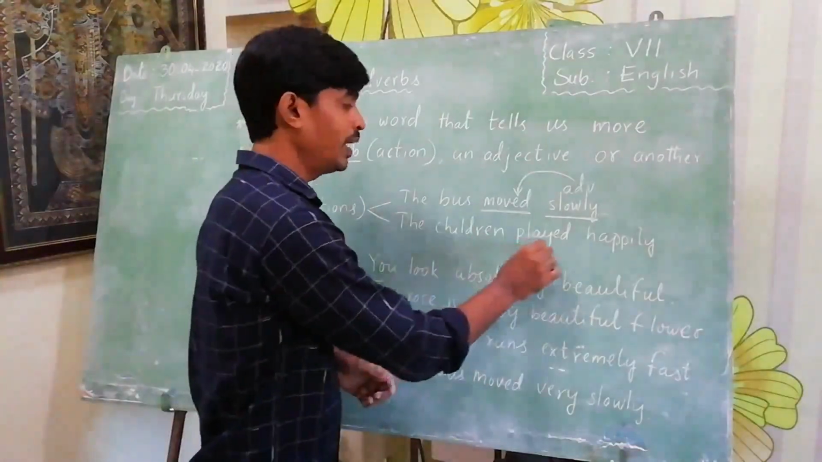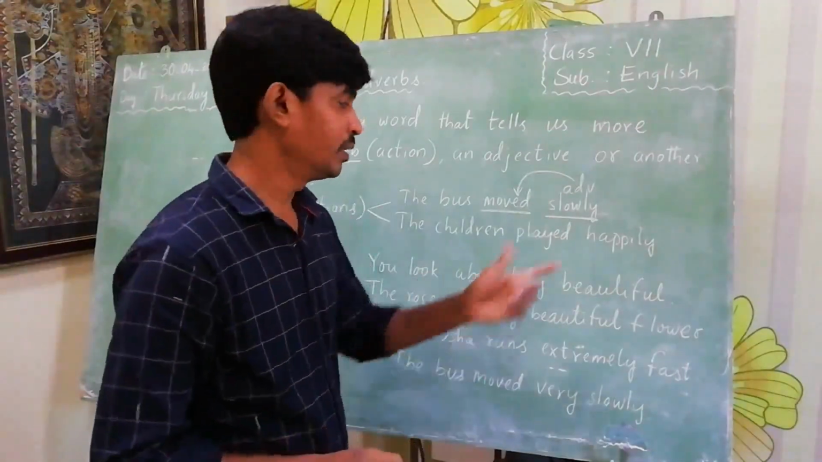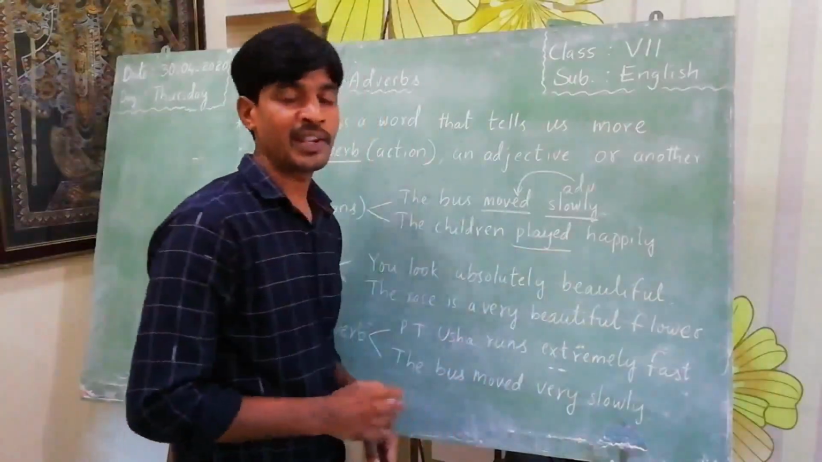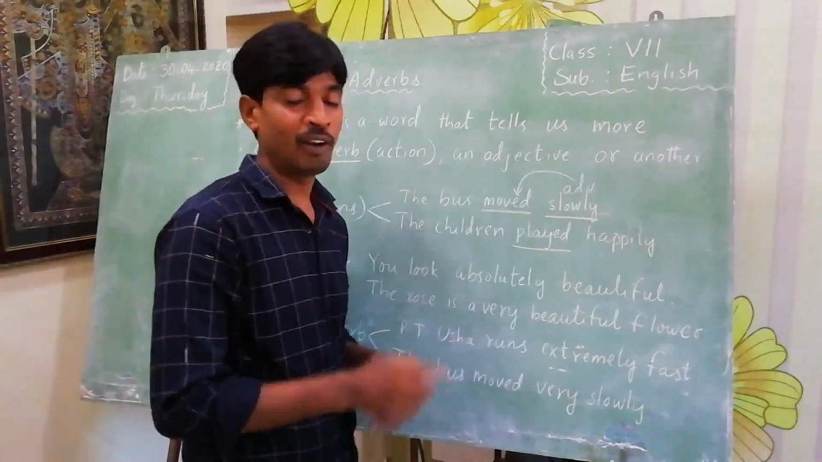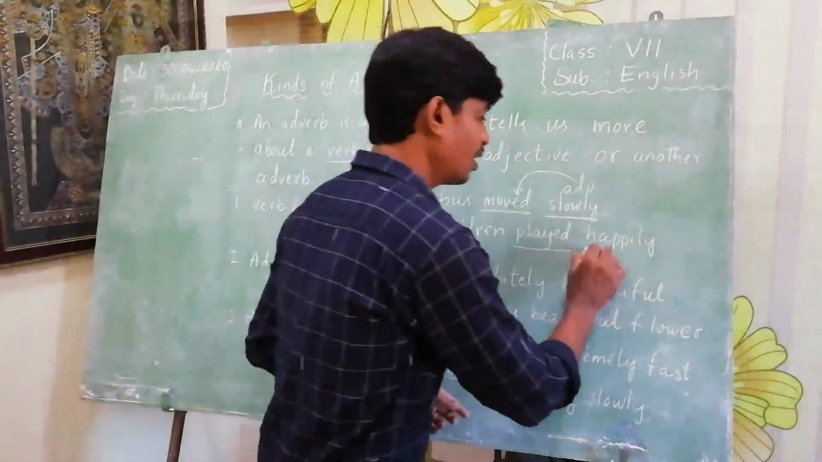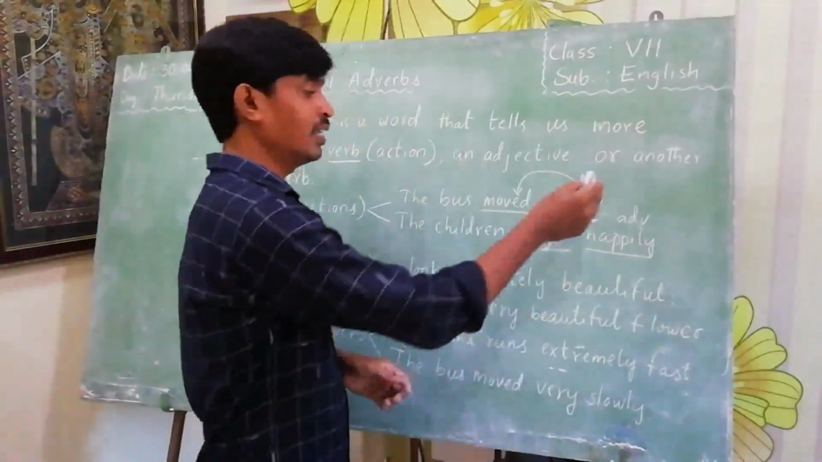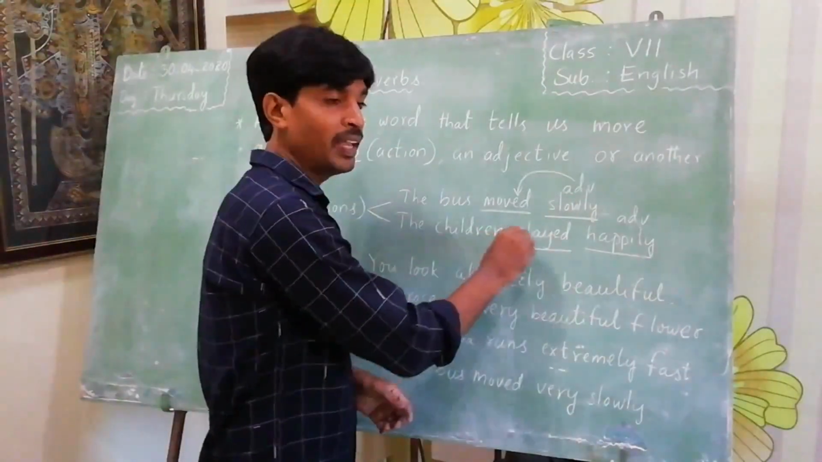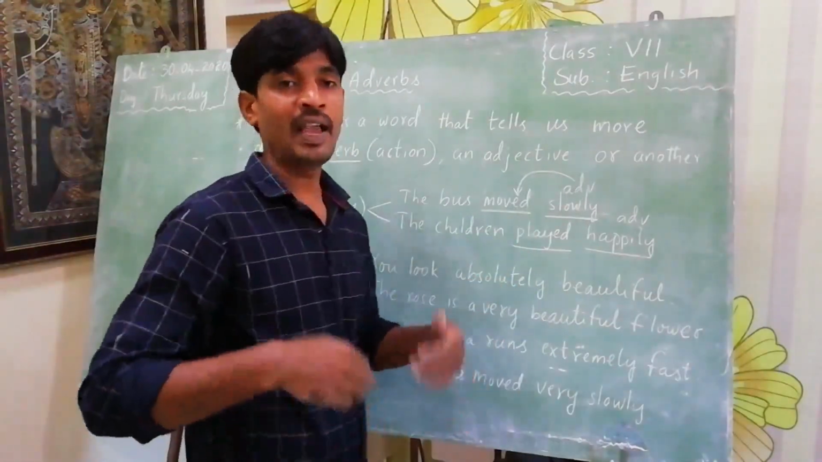I will give another example. The children played happily. What is the action in the sentence? Played is an action. How did they play? They played happily. So here happily is an adverb. The word happily describes the action played. How did the children play? The children played happily. In this way we are describing actions.